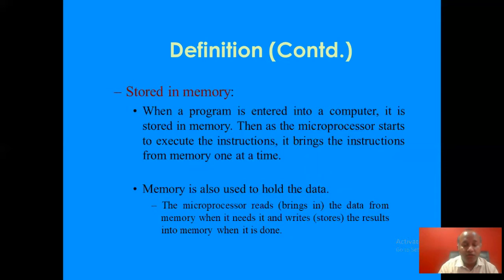Memory is also used to hold the data. The microprocessor reads the data from memory when it needs it and writes the results into the memory when it is done. So the microprocessor takes the data from memory, processes it, and then stores the result again into the memory.